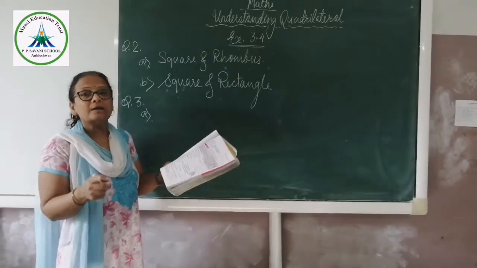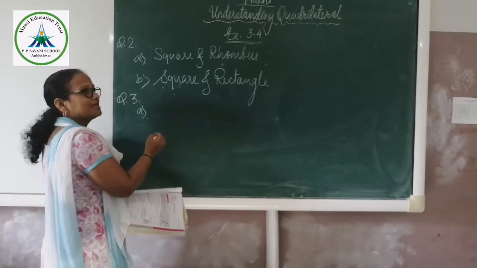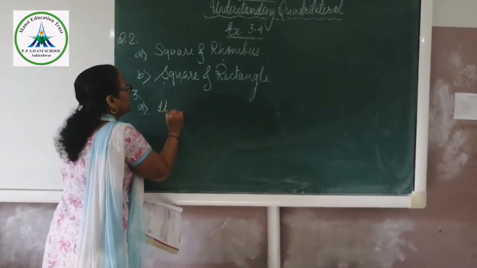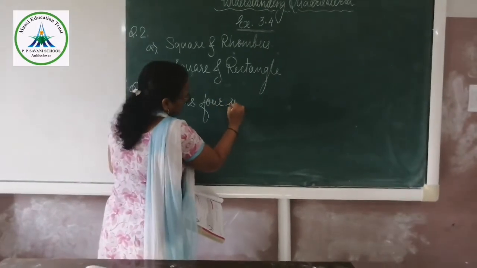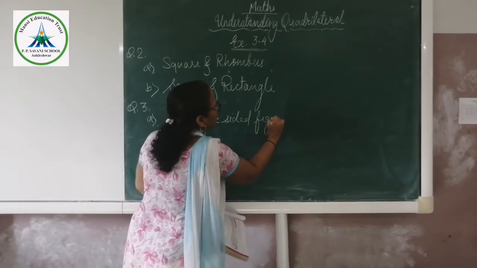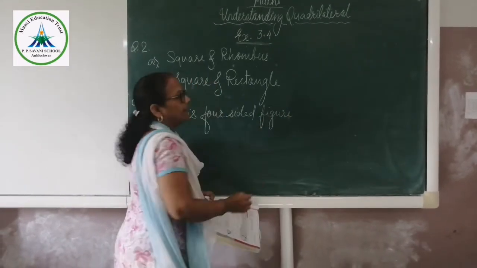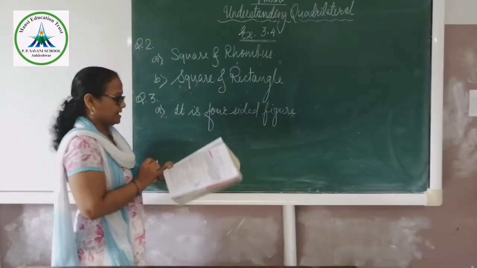So here the square is a quadrilateral because it is a four-sided figure. The square is a quadrilateral.